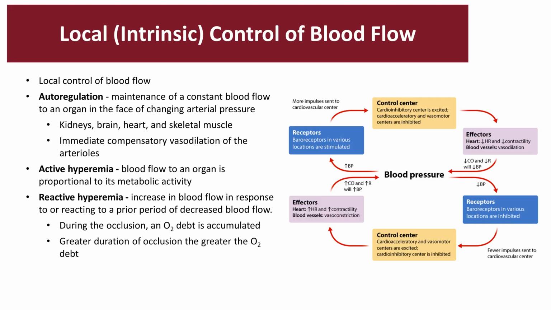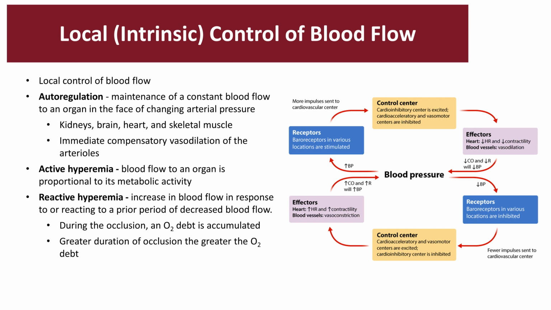Local control of blood flow. Local intrinsic control of blood flow has three mechanisms: the autoregulation, which is maintenance of constant blood flow to an organ in the face of changing arterial pressure. Your kidneys, brain, heart, and skeletal muscle have this kind of system. Immediate compensatory vasodilation of the arterioles allows for getting more blood from one side to the other.